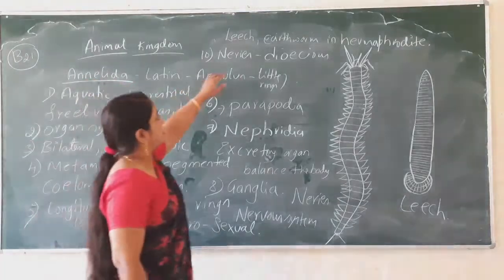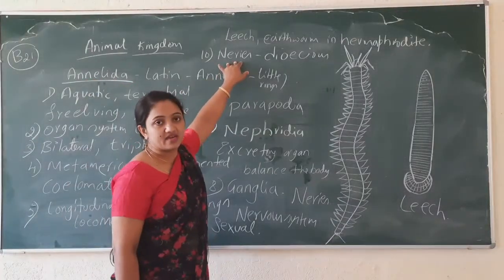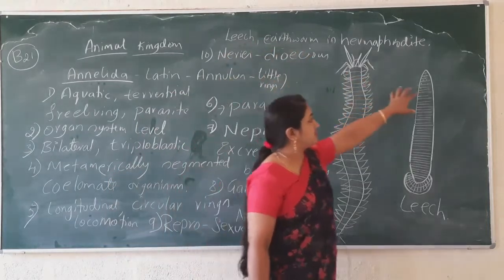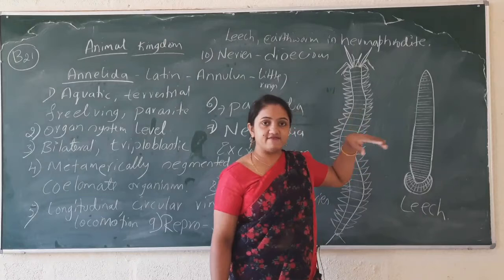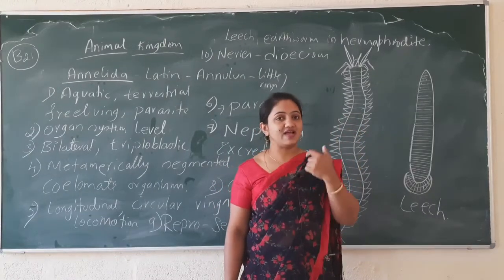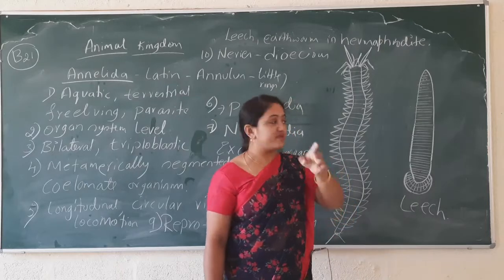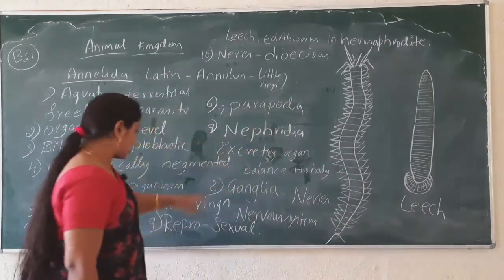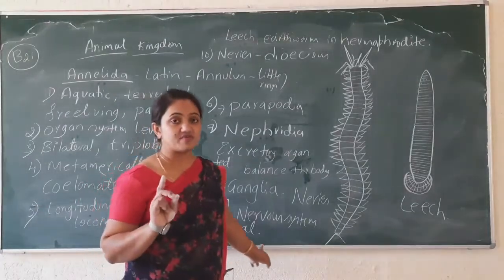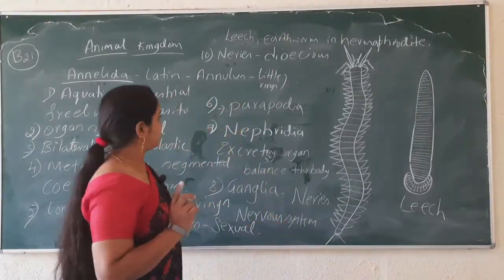Dioecious means what? Male and female organisms are separate. But in the leech and earthworm, they have both, they release both male and female gametes. All right. Only sexual type of reproduction takes place.